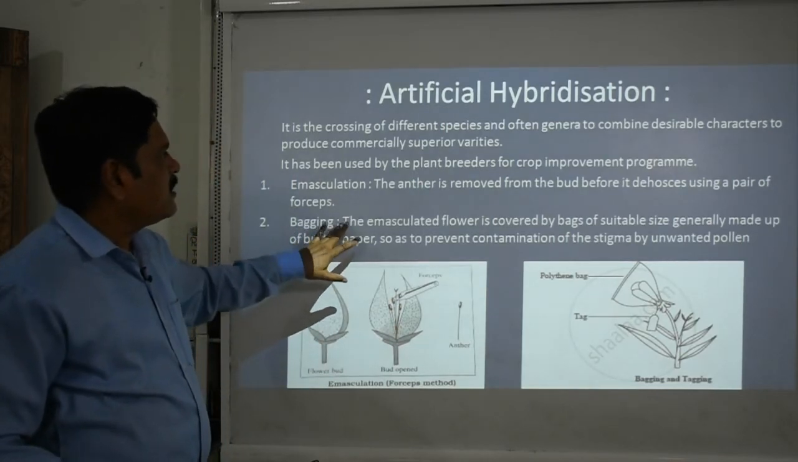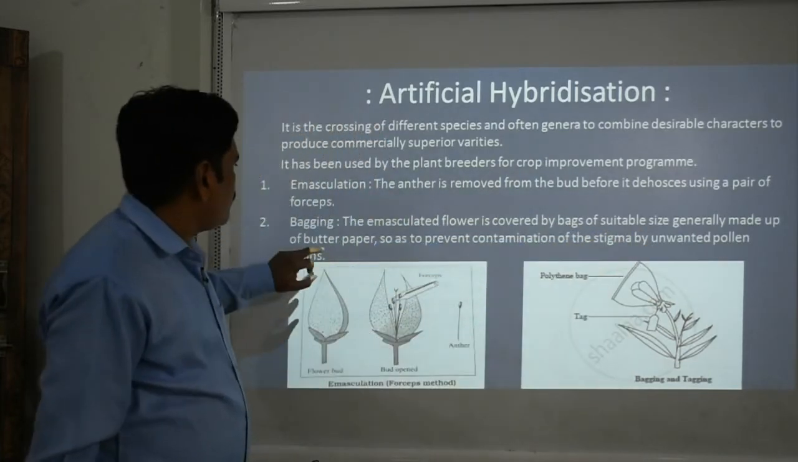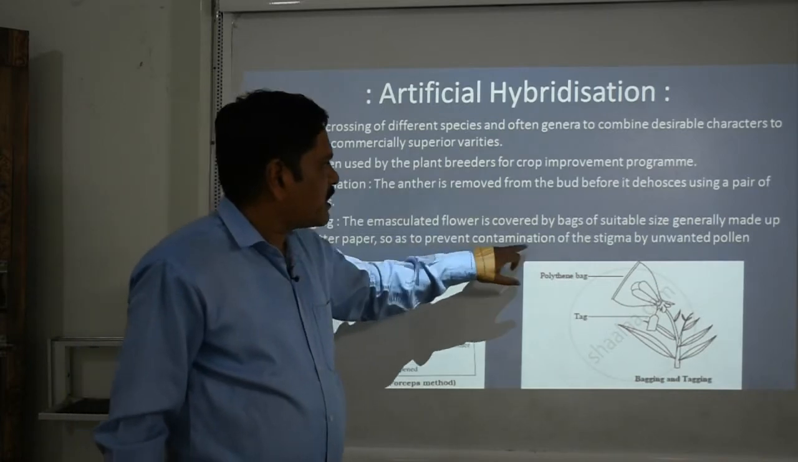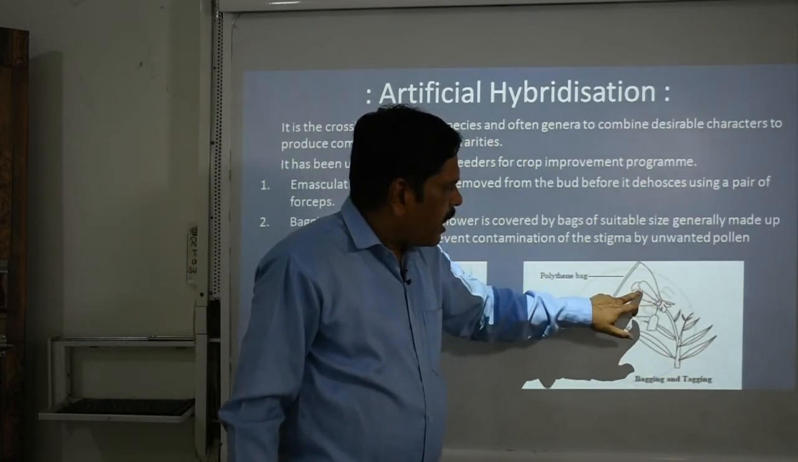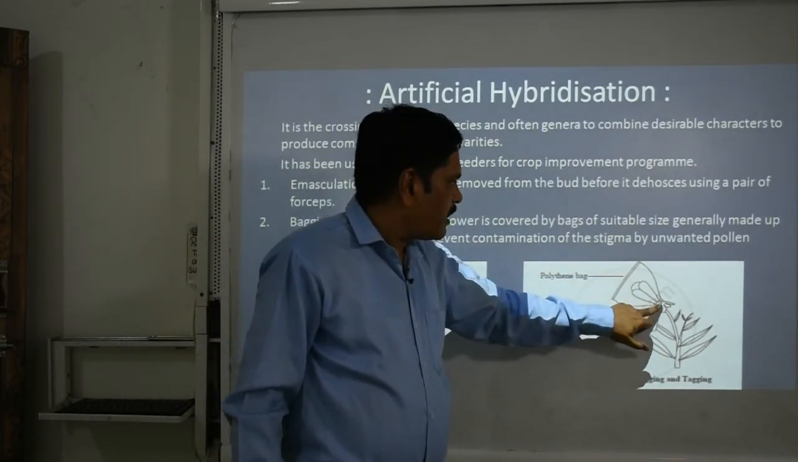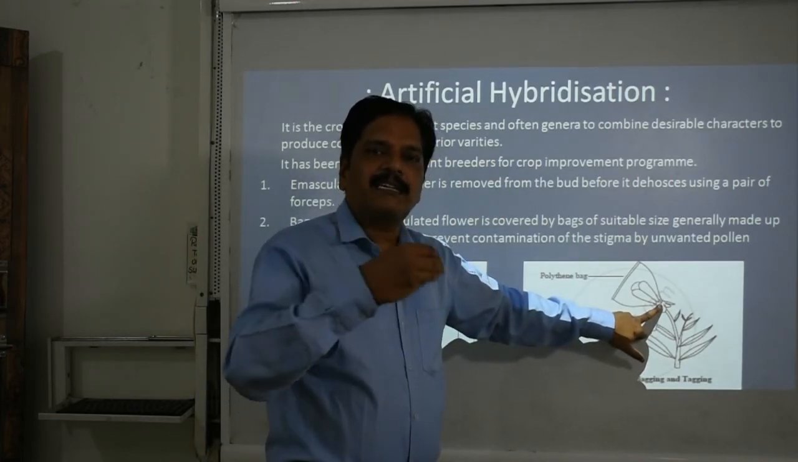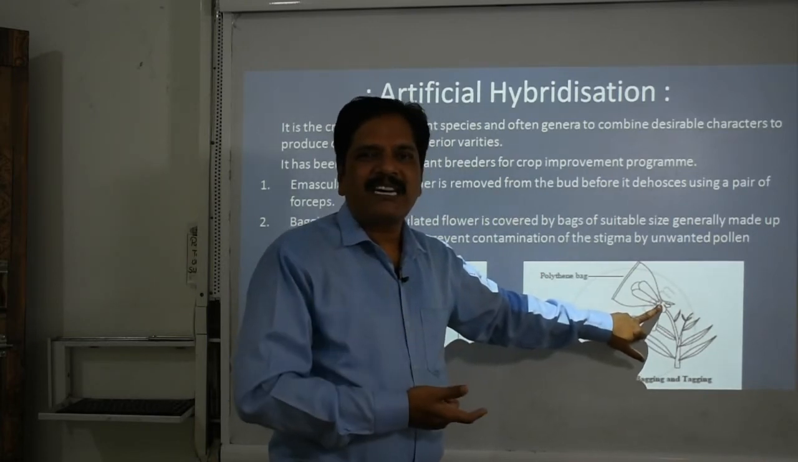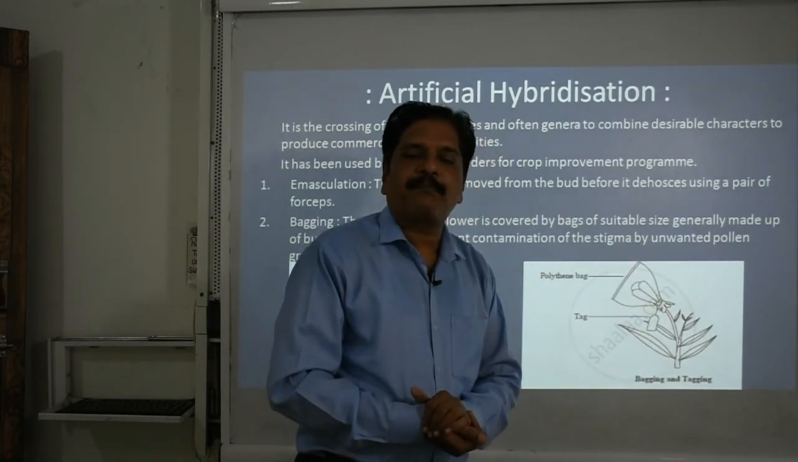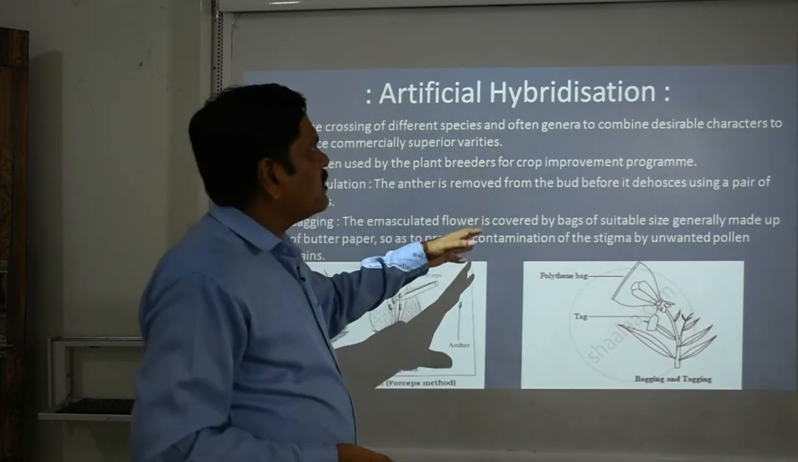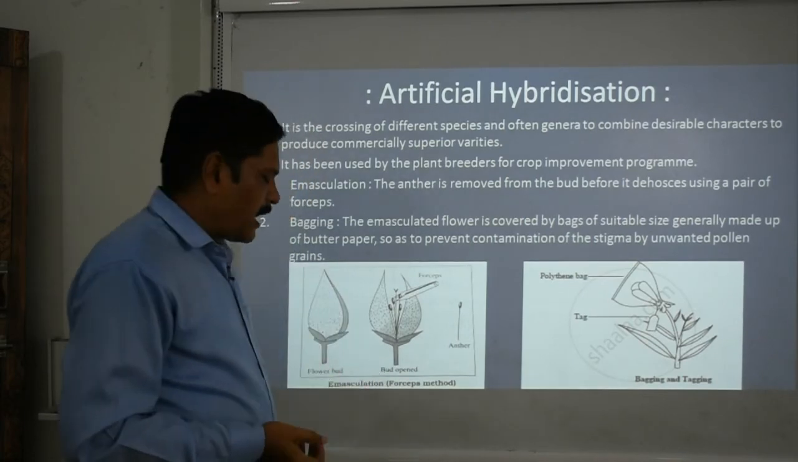Second is bagging. The emasculated flower is covered by bags of suitable size, generally made of butter paper, to prevent contamination of the stigma by unwanted pollen grains. Here you can see that the emasculated flower is covered by this polythene bag. It helps prevent the unwanted entry of pollen grains, and later, whenever needed, we can pollinate. This is also called bagging and tagging. Clear? So these are the two artificial methods of hybridization to obtain the desired characters.